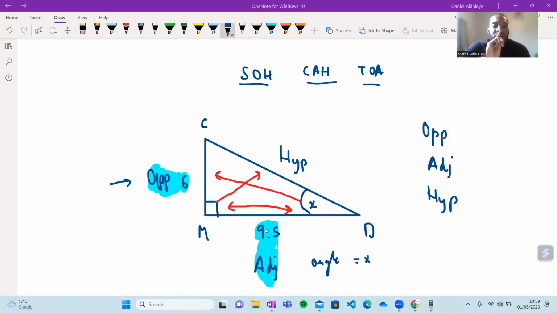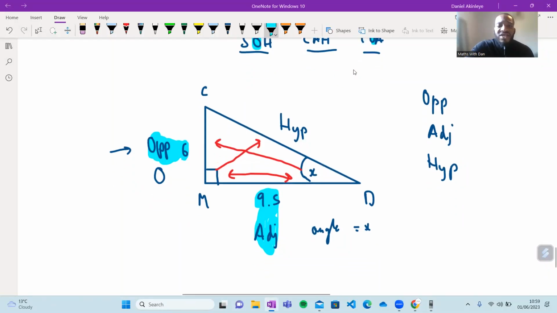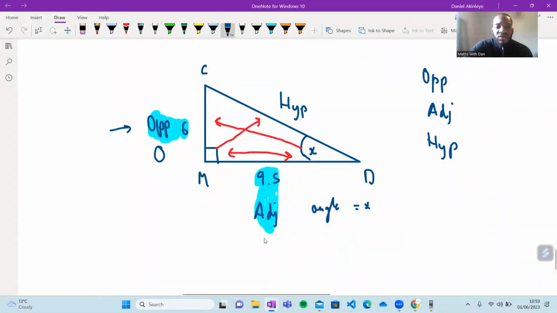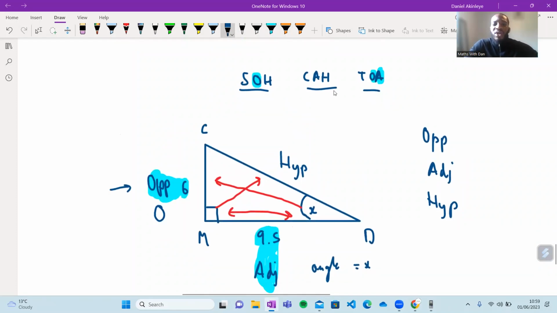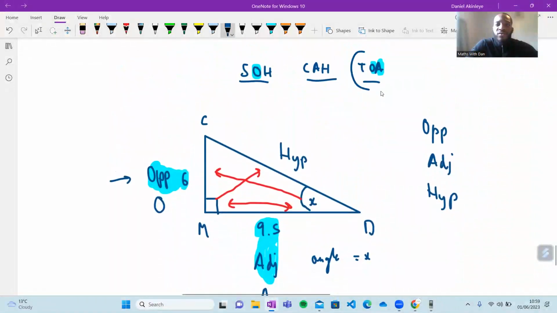For anybody that maybe got a bit different, ask yourself this question. Well, we've got the opposite side. That's an O. So you look at your acronym and say, well, which ones have O? This one does, and so does this one. So it can either be SOH or TOA. Now, what's the other side? The other side is an A, adjacent, right? Well, which other one has an A in it? It's the TOA. So it has to be TOA we're using for sure.